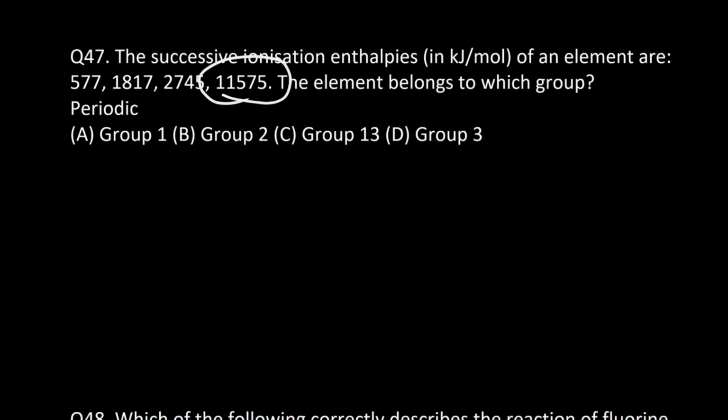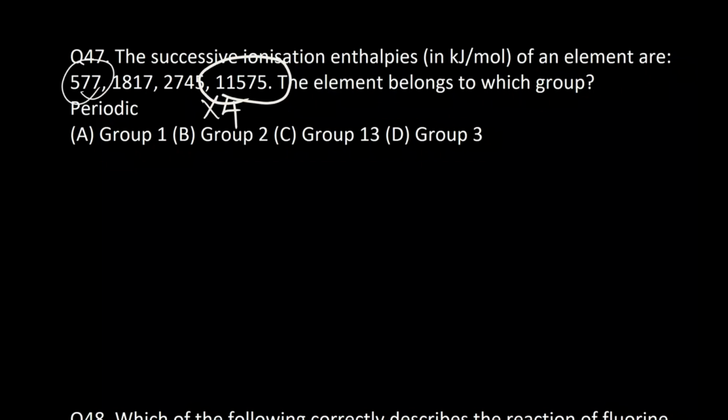So it's roughly 4 times, correct? So this means that the fourth electron removal is tougher. That is difficult. So E1 is 577, E2 is gradually increasing, but there is a sudden jump.